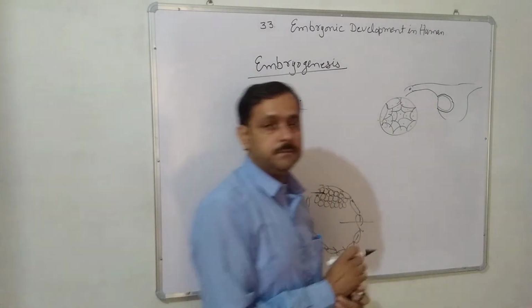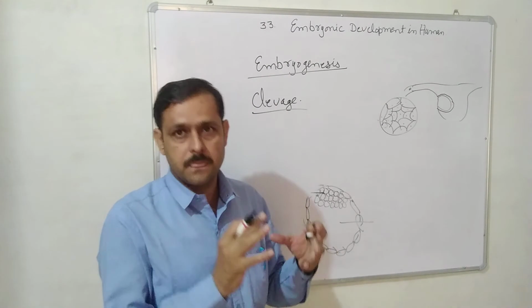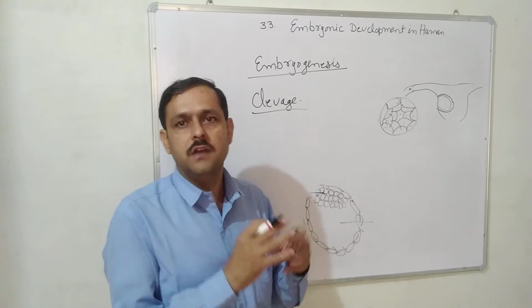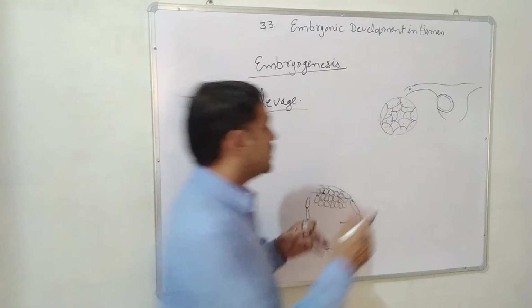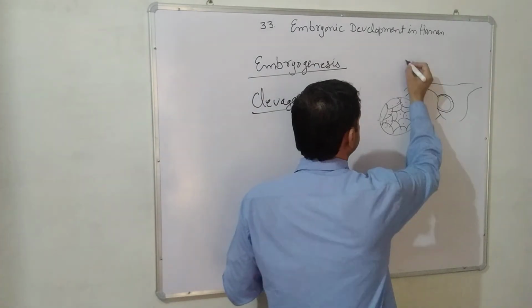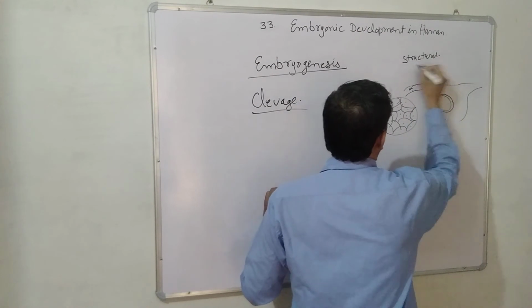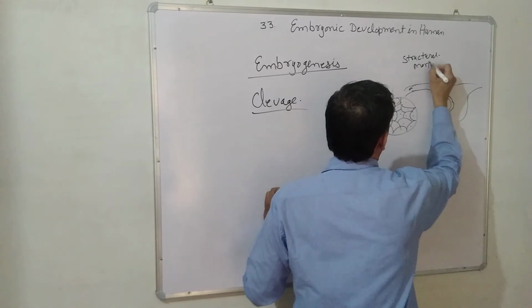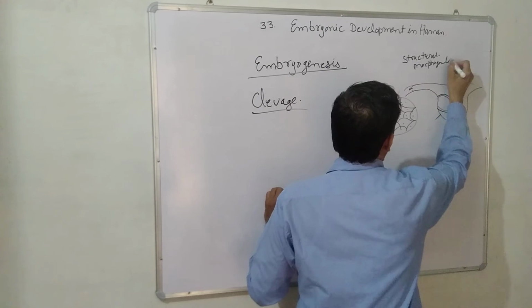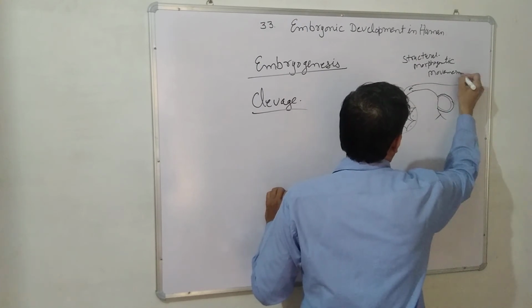After fertilization, cleavage starts, and this embryo, or we can say zygote, moves towards the uterus. That movement is called morphogenetic movement.